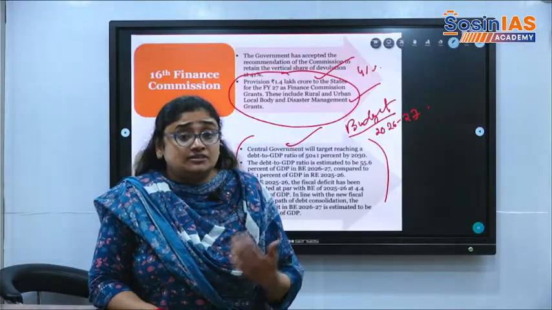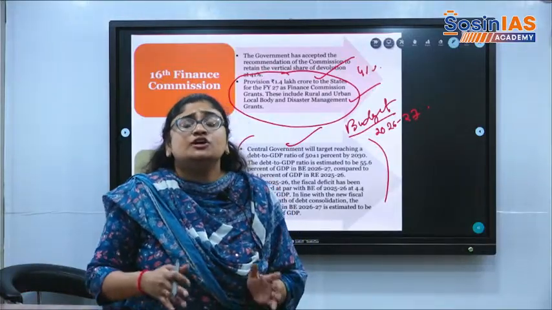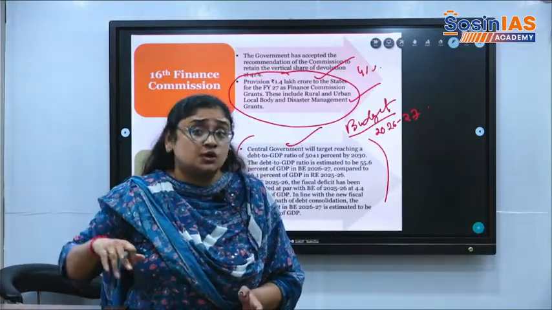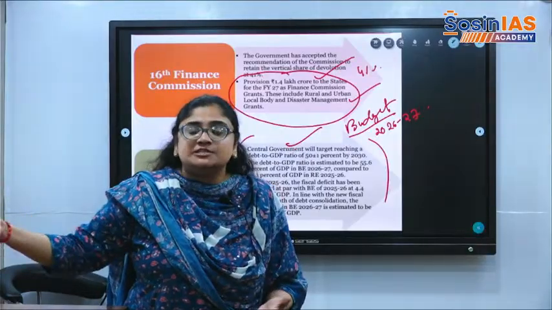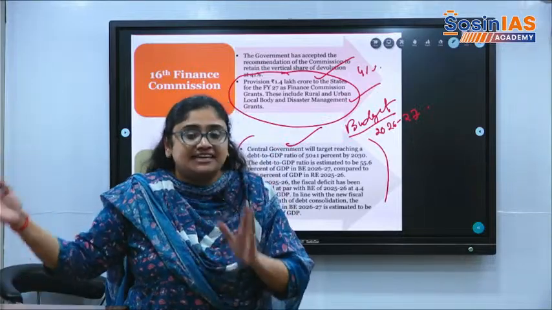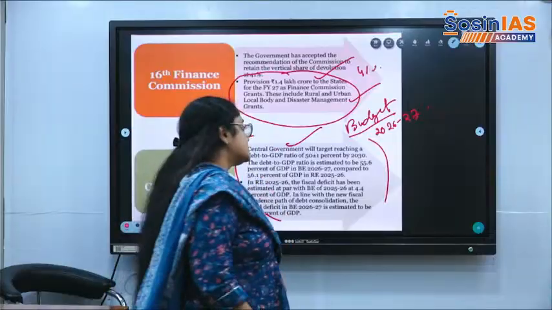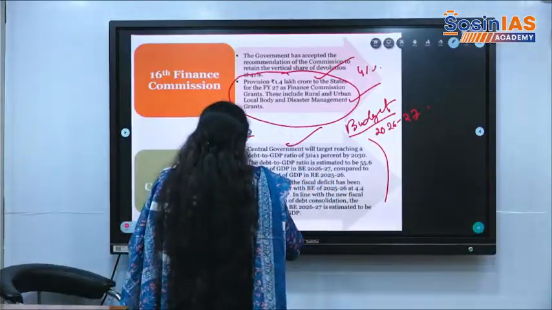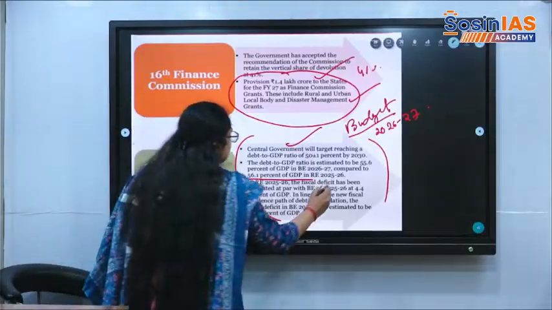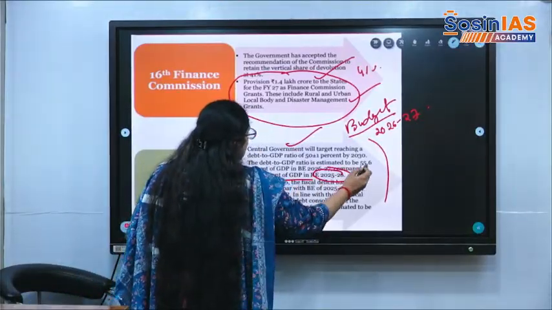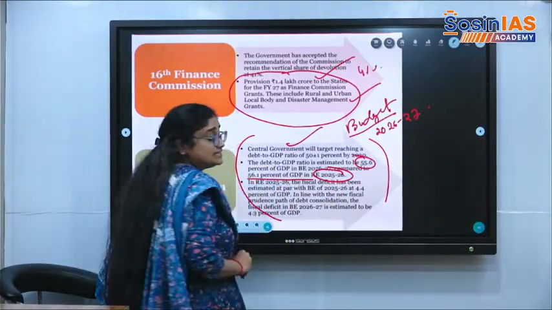Debt to GDP talks about how much debt the country has had till now, including the previous borrowings and previous liabilities like interest payments. That is what debt to GDP is. So debt to GDP is right now 56.1%, and in the revised estimates of 25 to 26 it is estimated to be 55.6%.